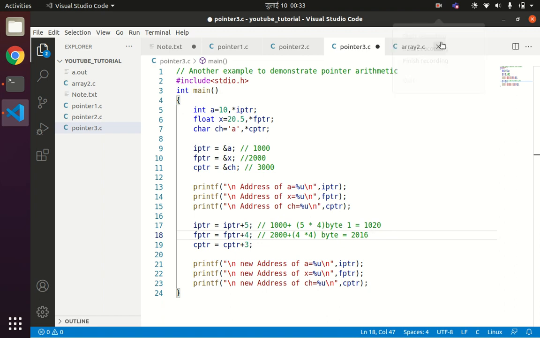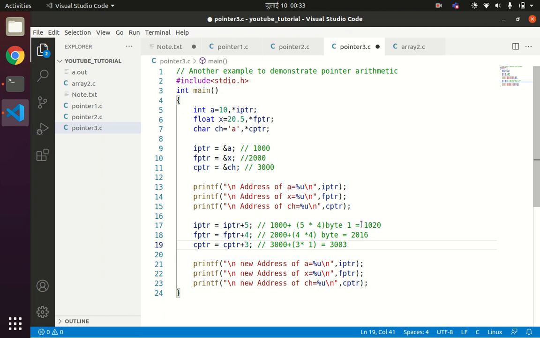Now see, in case of cptr, the initial address is 3000. If we are incrementing it by 3, it means, the size of character is 1 byte, so 3 into 1, it will be 3003. So after incrementing by 5, the next address value will be 1020.